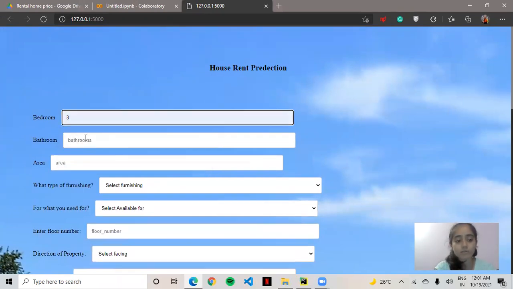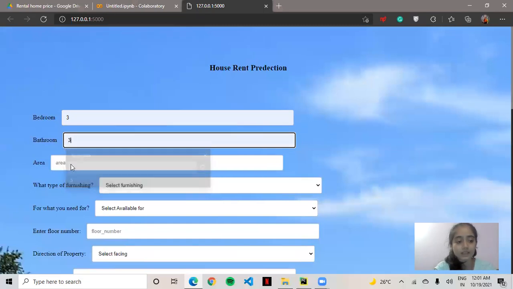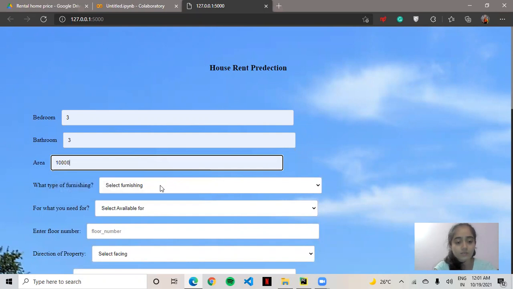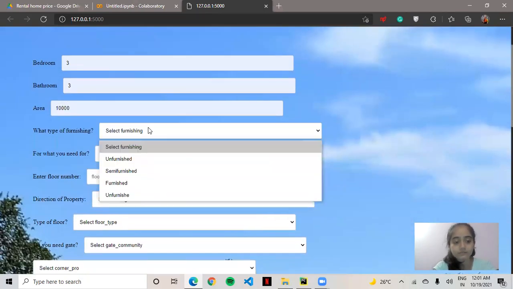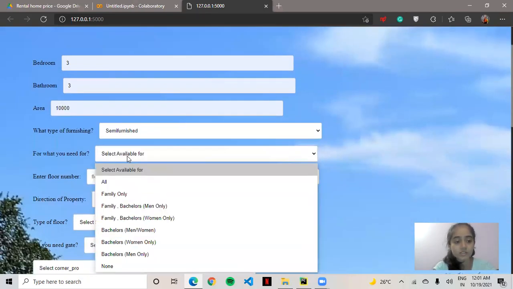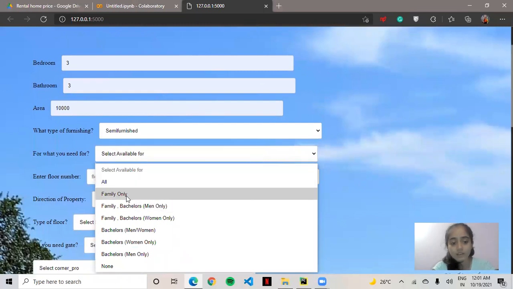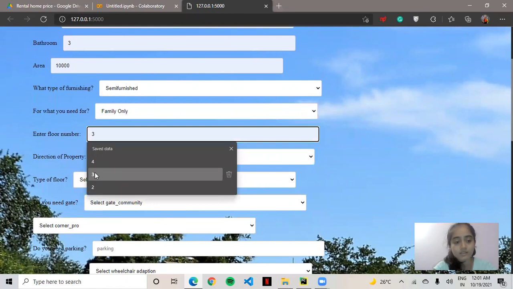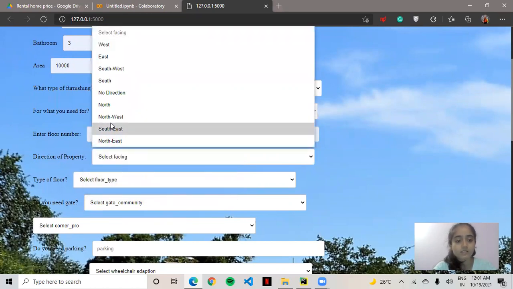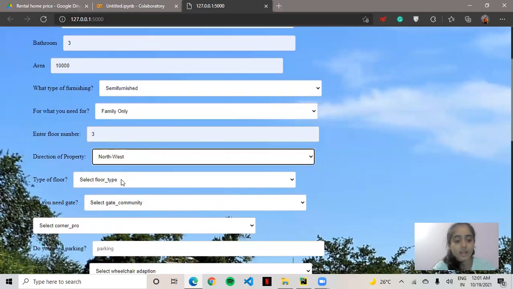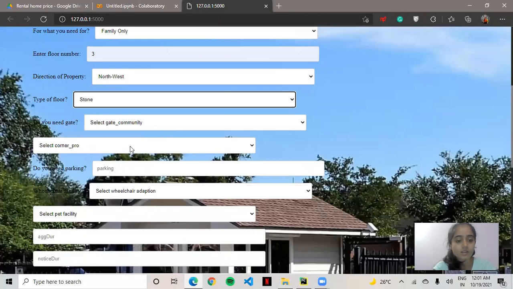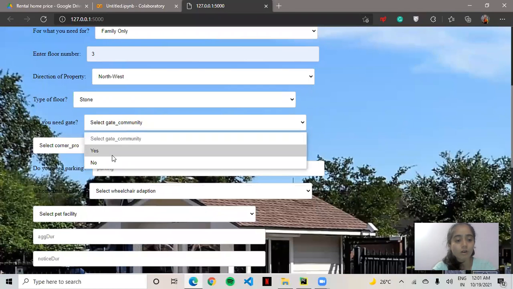The bedrooms I want is 3, bathrooms 3, area let's give this much, furnishing semi-furnished, for family only. Now enter the floor number, that is 3. Type of floor which we want is stone. Gated community, do you want or not?